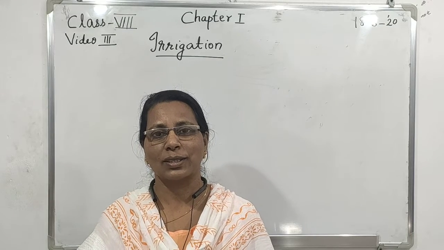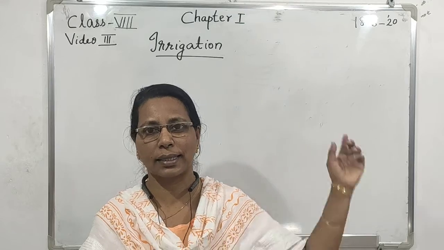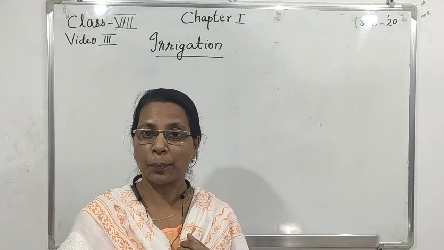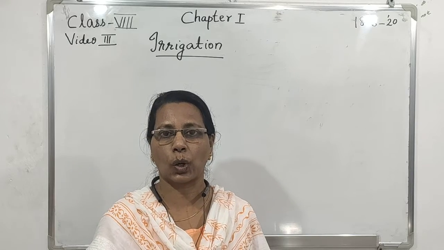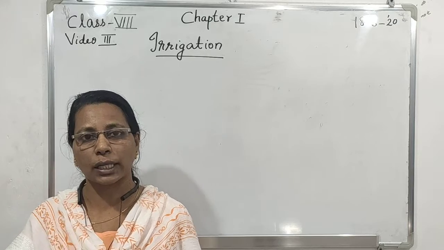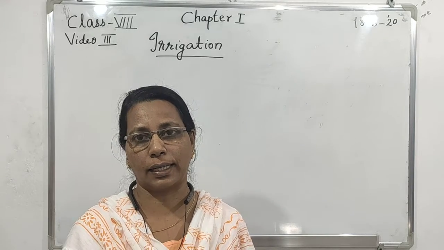Good morning, students. Today we are starting the fourth step of agricultural practice, that is irrigation. What is irrigation? The supply of water to crops at regular intervals. Supply of water to plants at regular intervals is called irrigation.